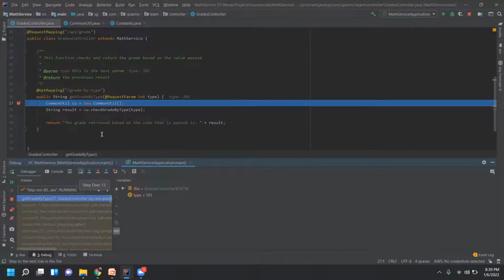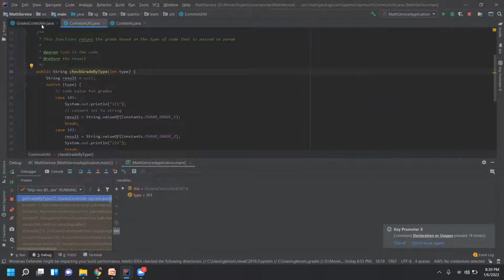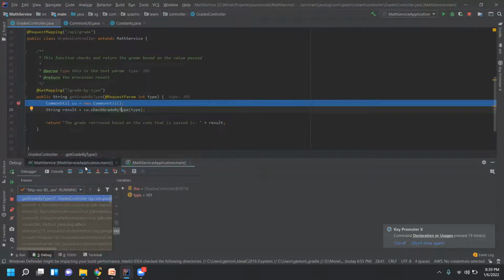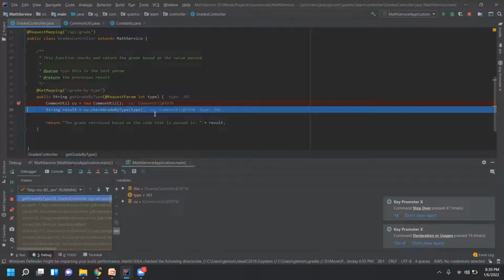Step over means line by line execution. So this will execute and the next line will execute. And then you see this one, the step into. Suppose it is a function, it gets inside that function. New common util is there, right? So it will get inside that function, and if there is a breakpoint, it will wait there. We haven't put any breakpoints in the check grade, right? So here I will type F8, which is this one. It goes to the next line.